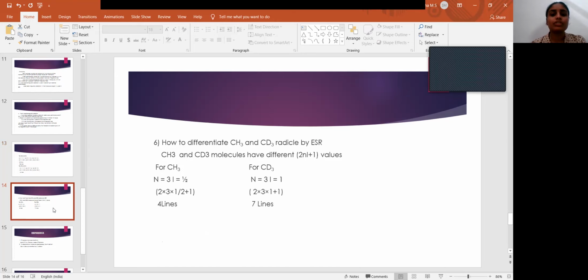And finally, how to differentiate CH3 and CD3 radicals by ESR. CH3 and CD3 molecules have different 2nI plus 1 values. For CH3 it is 4 lines and for CD3 it is 7 lines.